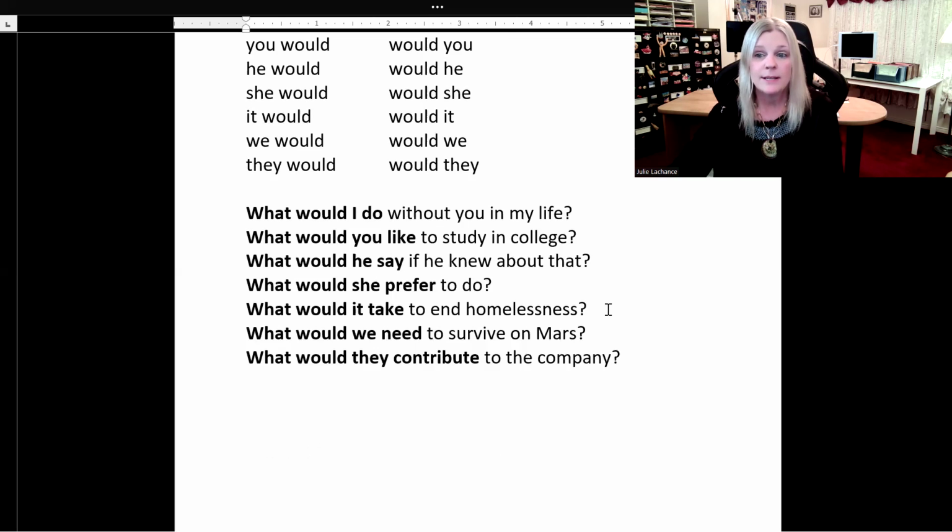So let's see if we can identify the simple form of the verb in these sentences, these questions. Do, like, say, prefer, take, need, contribute. There they are.